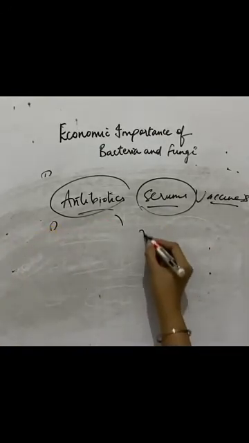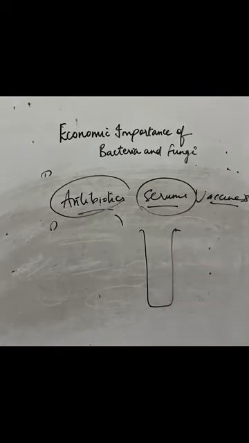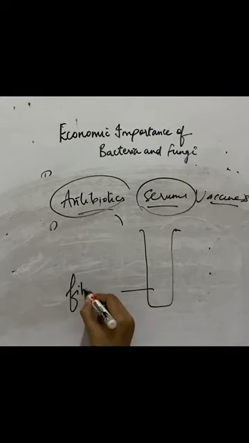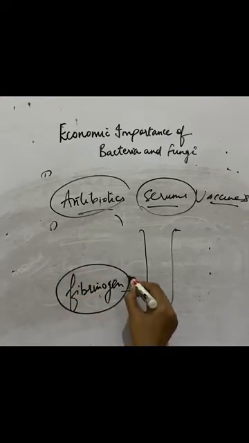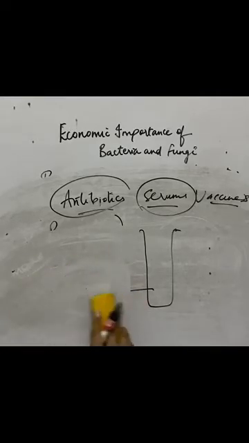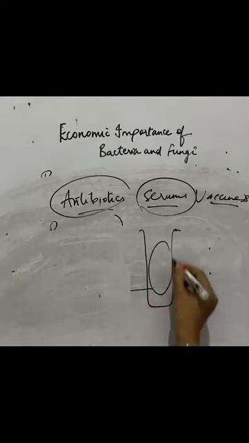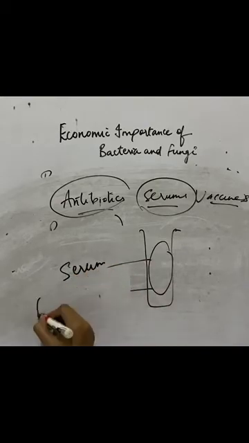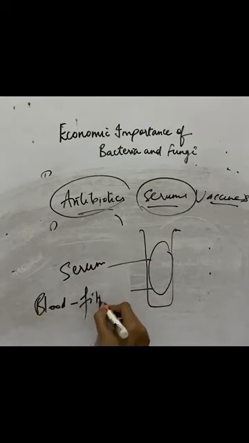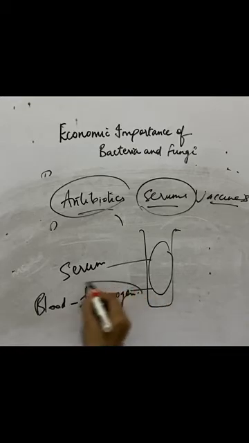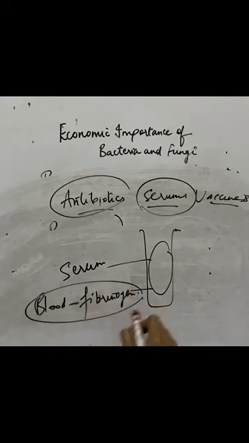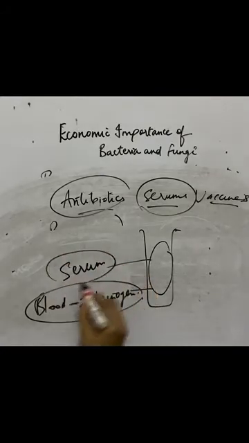You all know what is blood. Blood gets clotted, blood forms clots. There is one material present inside the blood which is known as fibrinogen. This is the material that forms clots inside the blood. But if we remove this material from the blood, then what is left is known as serum. Blood minus fibrinogen. Fibrinogen is the one which forms the clot. If we remove fibrinogen from it, then the blood will not form any clot. So it will stay as a liquid, and that liquid is known as serum.